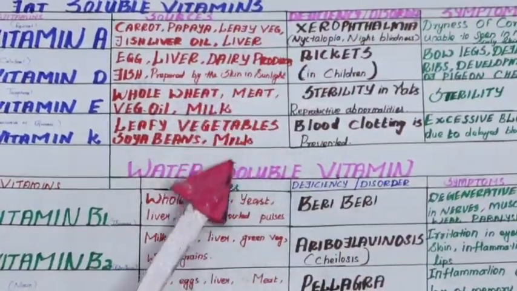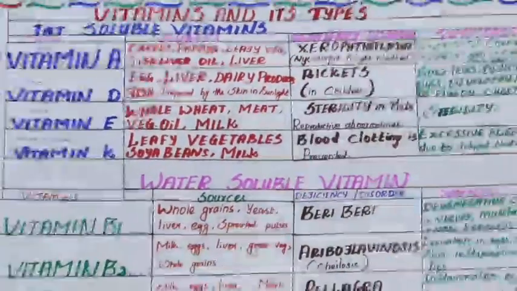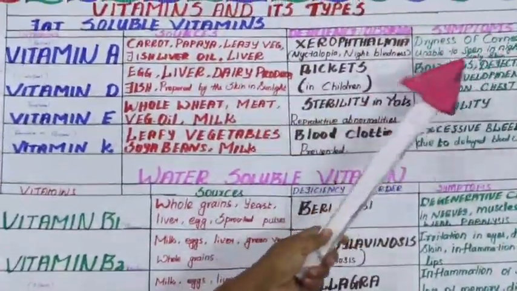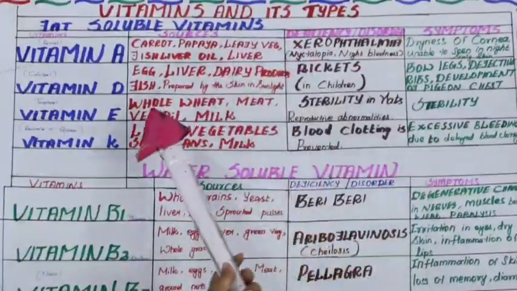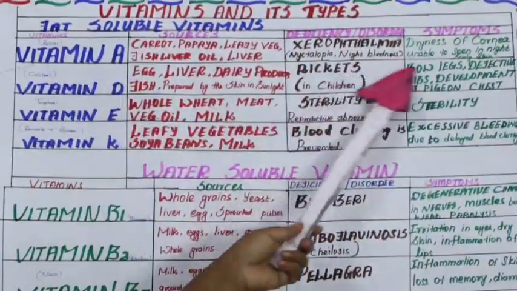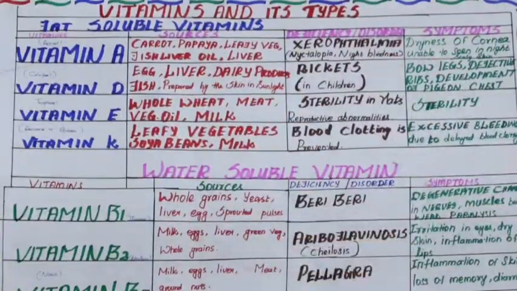Xerophthalmia and nyctalopia. So listen children, xero means dry, ophthalmia means eye. Dryness of cornea. So the symptom is eyes fail to produce tears. Then nyctalopia, night blindness, means what? Unable to see in the night.